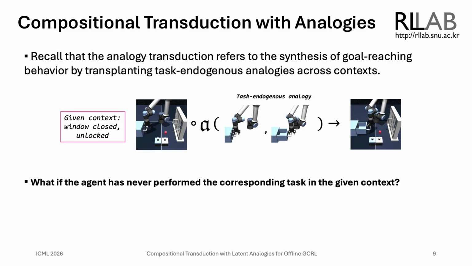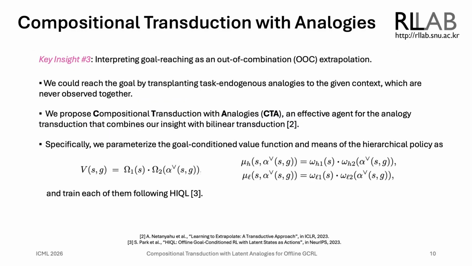What if the agent has never performed the corresponding task in the given context? We tackle this problem by interpreting goal-reaching as an out-of-combination extrapolation, so that we could reach the goal by transplanting task endogenous analogies to the given context, which are never observed together. We propose CTA, an effective algorithm for analogy transduction that enables out-of-combination extrapolation by adopting bilinear transduction. Specifically, we parameterize the goal-conditioned value function and hierarchical policy mean with bilinear transduction, and this enables estimating values and extracting actions for out-of-combination analogy-context pairs via extrapolation.